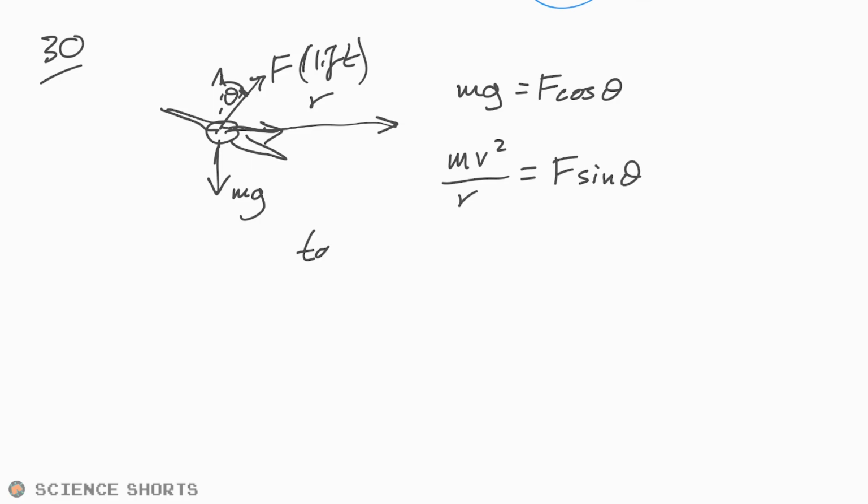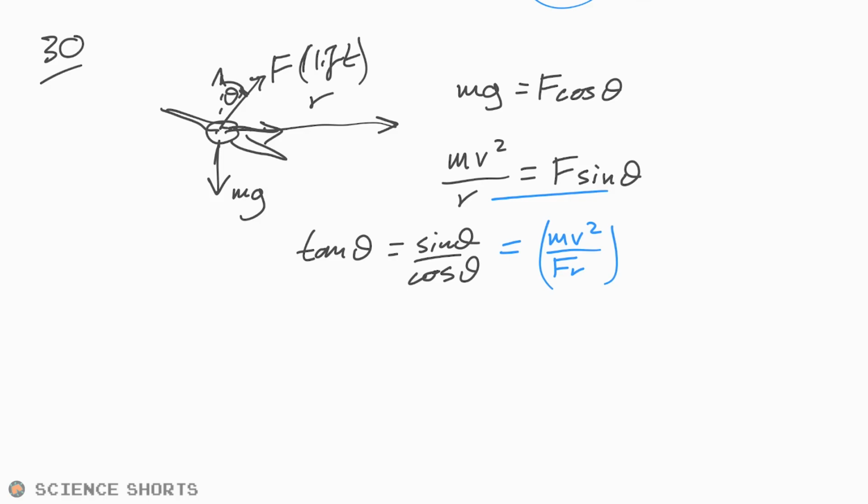But we're looking for tan theta. You should remember that tan theta is equal to sine theta over cos theta. So therefore we're going to rearrange both of these for cos and sine. Let's just do it all in one go, shall we? So sine theta is equal to, according to this equation here, mv squared over Fr, and then divide that by the top one there. Cos theta is equal to mg over F. M's cancel, F's cancel, and we just end up with v squared over gr. So it looks like the answer is D.